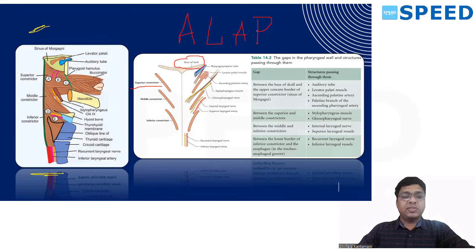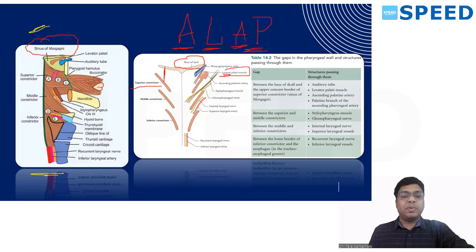So what is sinus of Morgagni? Sinus of Morgagni is the space between skull base and superior constrictor. This opening is called sinus of Morgagni. So what are the structures which pass through that? A stands for auditory tube, L stands for levator veli palatini, A stands for ascending palatine artery, P stands for palatine branch of ascending pharyngeal artery. Tensor veli palatini doesn't form a part or doesn't go through this opening. It's only the levator veli palatini.